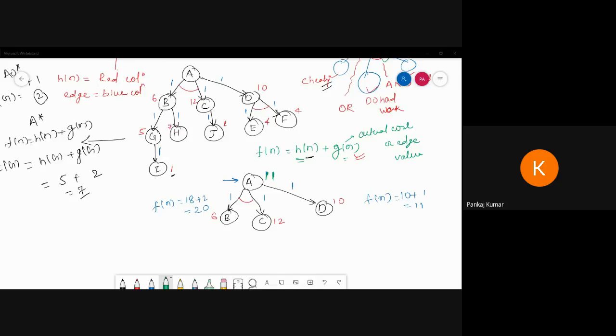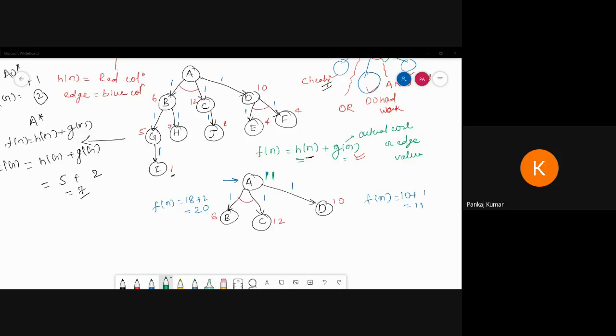Okay, now see, suppose I want to calculate the estimate cost of A to reach B and C and D. So what I am calculating, adding the f of n value, I am calculating B and C both one time because both are the AND operation.